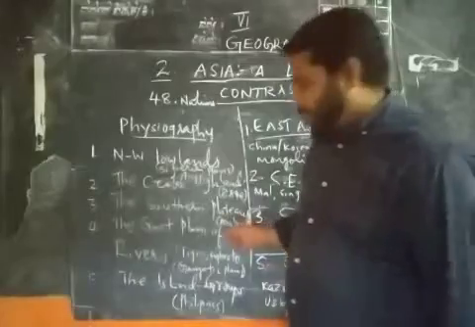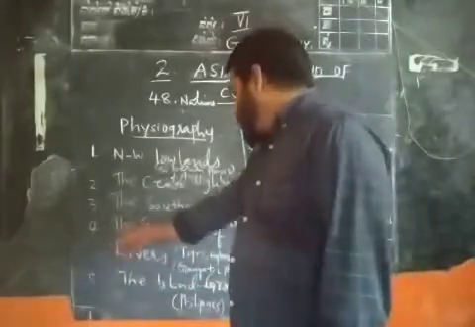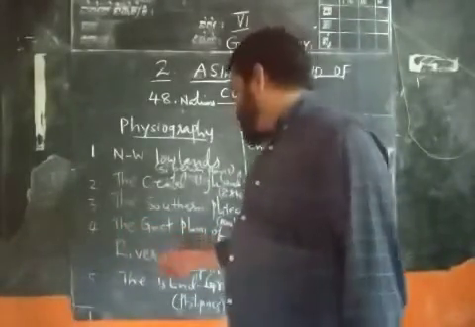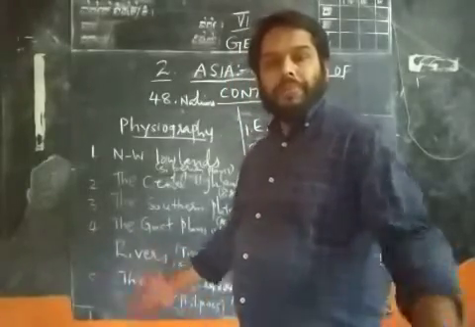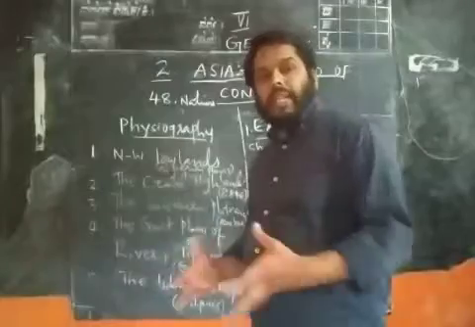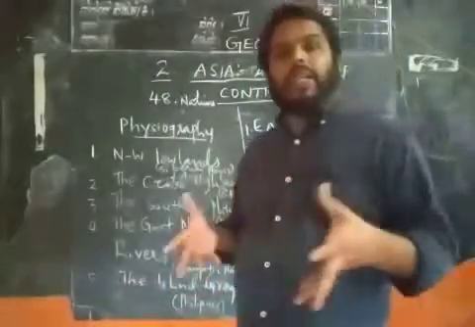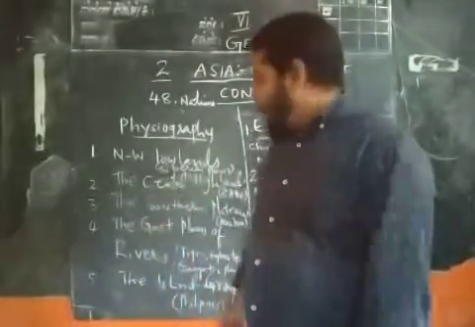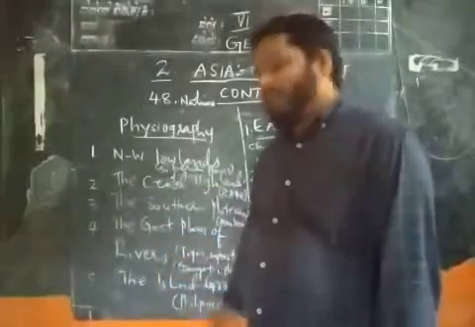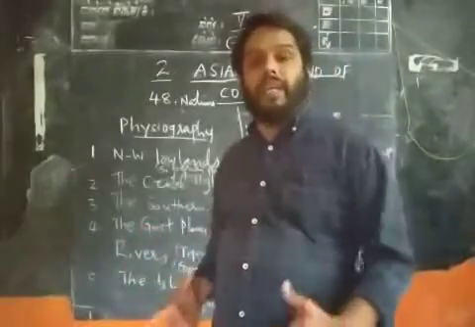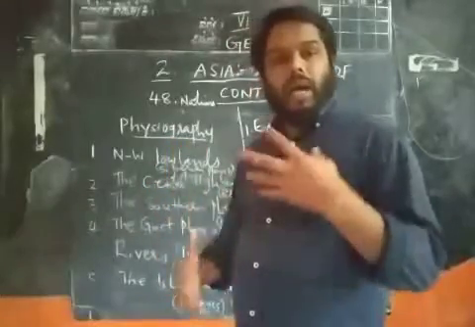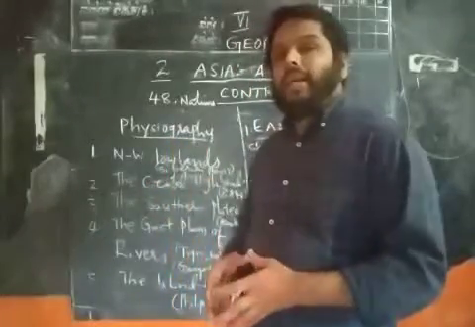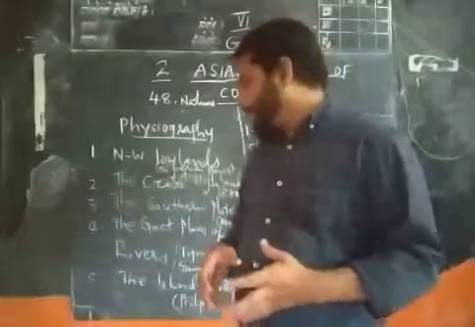The fourth one is the Great Plains of rivers, near the prominent rivers of the world: Tigris, Euphrates, Nile, and in India, Ganga and Brahmaputra. These regions are very fertile, and as a result many people settled there for agricultural purposes.